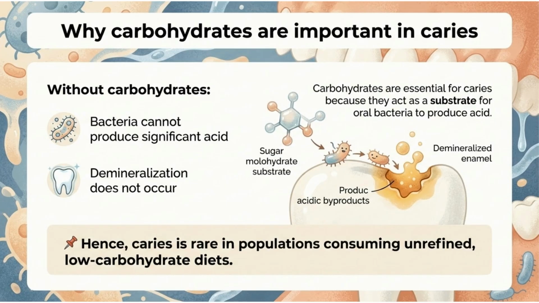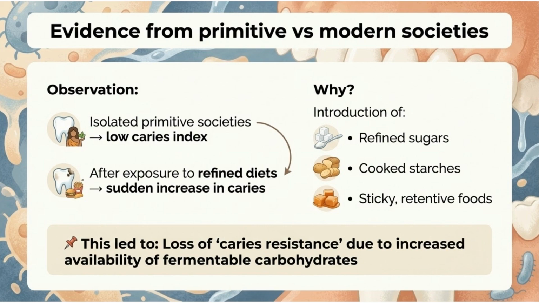This is why caries is rare in populations consuming unrefined, low-carbohydrate diets. Evidence from isolated primitive societies shows a low caries index. After exposure to refined diets, which include refined sugars, cooked starches, and sticky foods, there is a sudden increase in caries. This leads to a loss of caries resistance due to increased availability of fermentable carbohydrates.